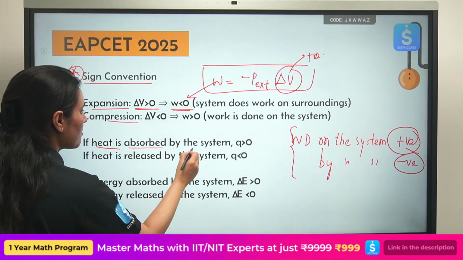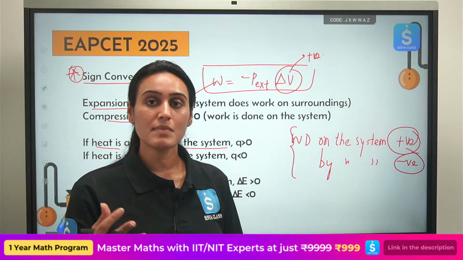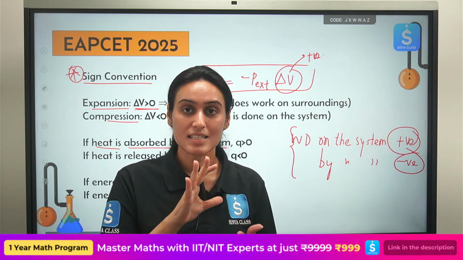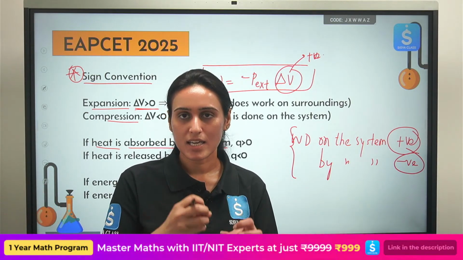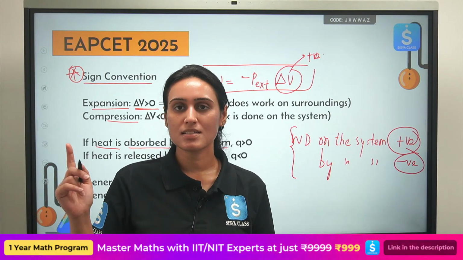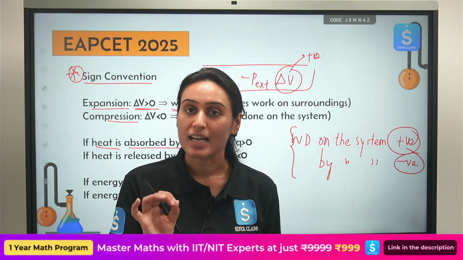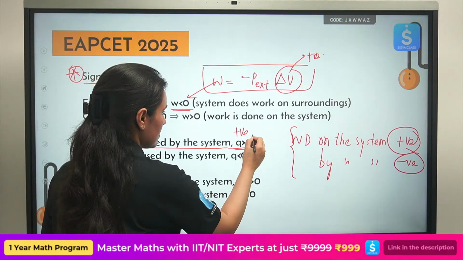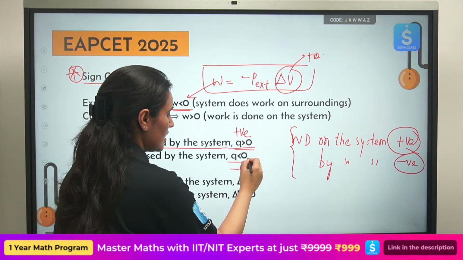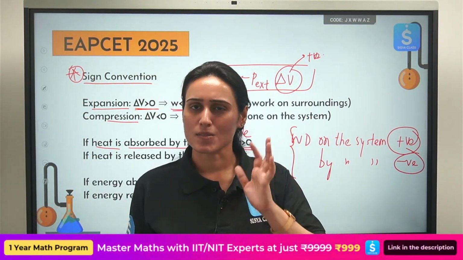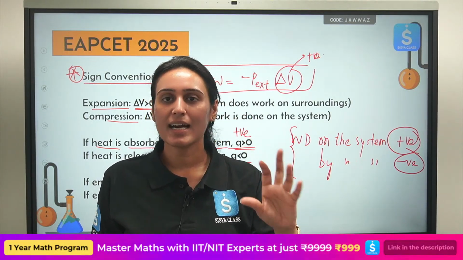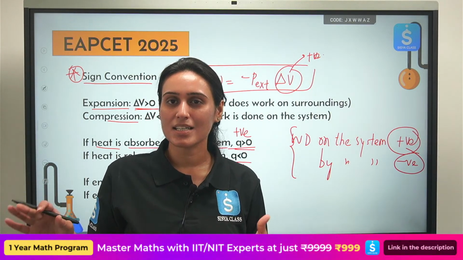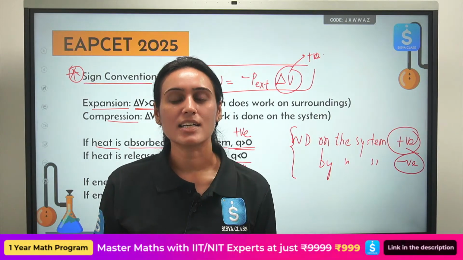Heat is absorbed by the system. System is absorbing the heat. It is positive. System is releasing heat. Heat is released from the system. It will be negative. See? Absorbed, positive; released, negative. So if you add energy to the system, simple way to remember: if we add energy to the system, always positive. If the system is releasing energy, it will be negative. Like that you can remember it.